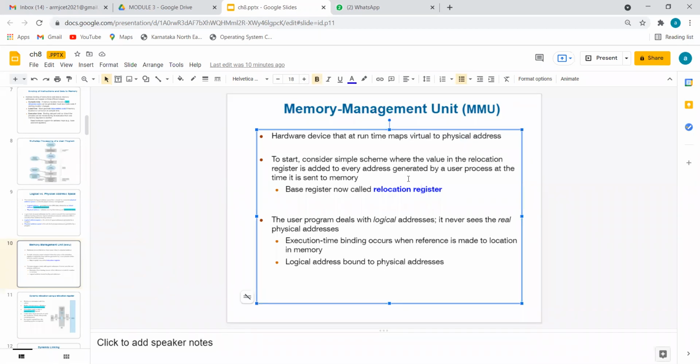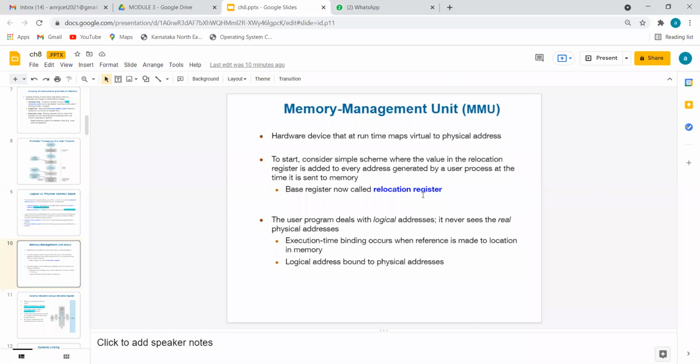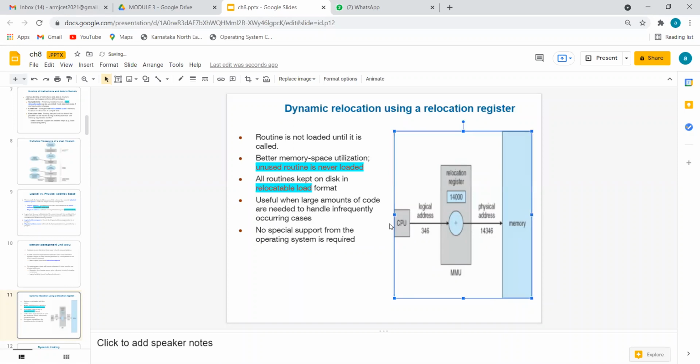Also, whenever we use a memory management unit, there exists a relocation value, or relocation register. Let me give an example first, then I can easily convey it. The CPU will give some address, say 346. You cannot go with 346 here, because the relocation register, which holds a base address, shows 14,000. So 14,000 should be added to whatever address is generated by the CPU. If you go to 14,346, that will be the actual address where you will get the correct data. The memory system itself works like that.